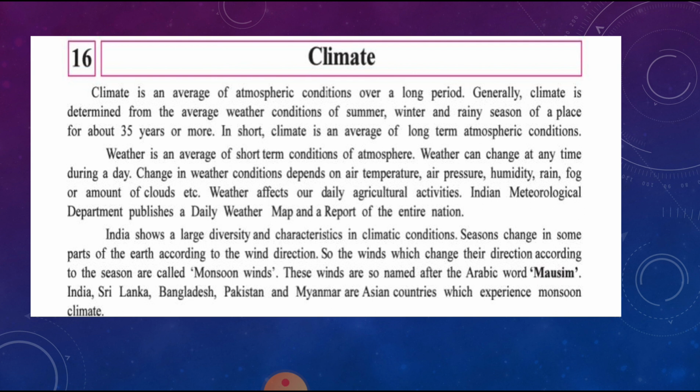India, Sri Lanka, Bangladesh, Pakistan and Myanmar are Asian countries which experience monsoon climate. The word monsoon is derived from the Arabic word mausim, which means season, that is, the reversal of the wind during the course of the year. In Asia, the countries India, Sri Lanka, Bangladesh, Pakistan and Myanmar experience monsoon climate.